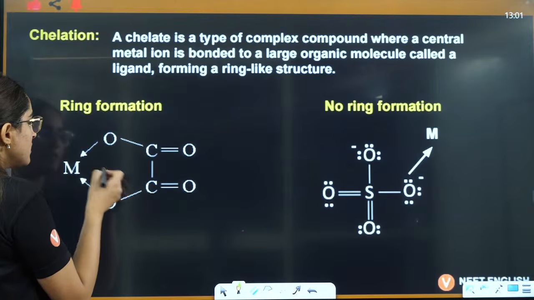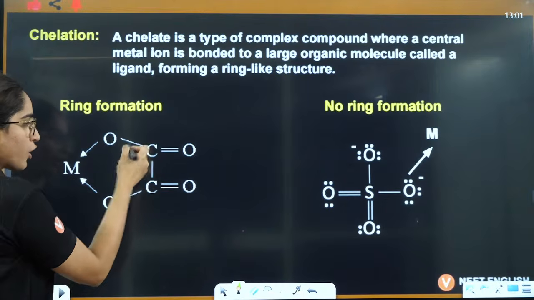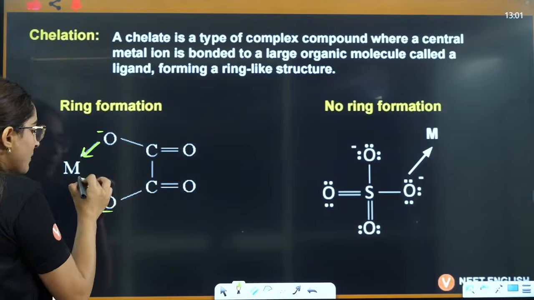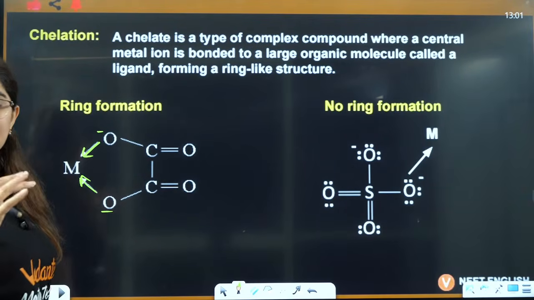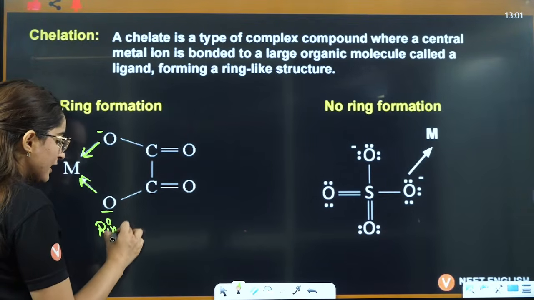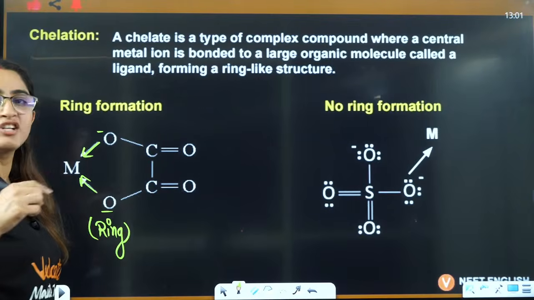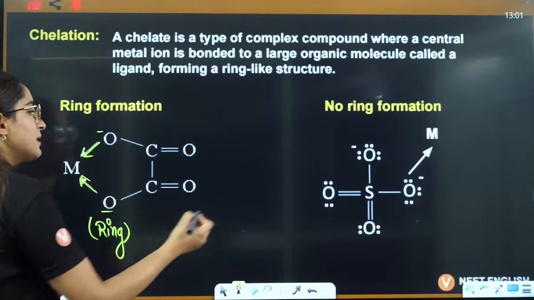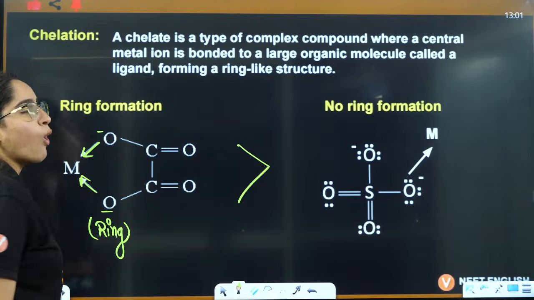For example, this is your oxalato. This is O negative, this is O negative. When it is donating to the metal, it is forming a ring here. And that ring means it is forming a chelate complex. And chelate complexes are always more stable as compared to non-chelate complexes.